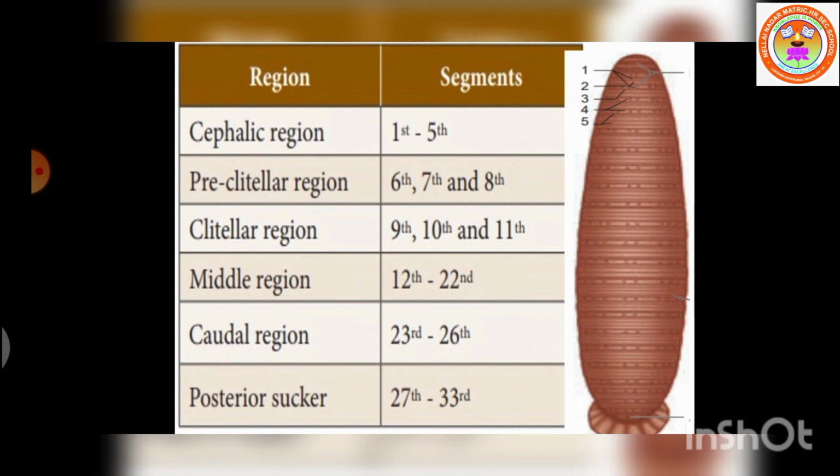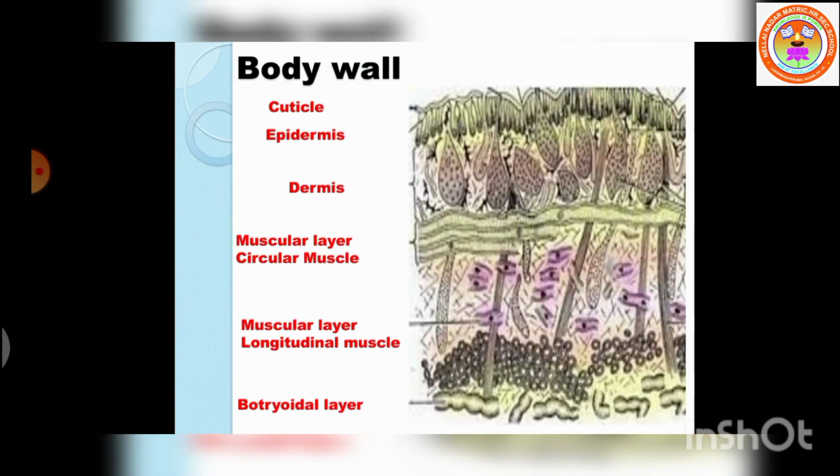Now let us see the structure of body wall of leech. The body wall of leech includes 5 layers. They are cuticle, outermost layer, epidermis, which lies below the cuticle, dermis, which lies below the epidermis, formed of connective tissues, muscular layer, formed of circular and longitudinal muscles. The last is the botryoidal tissue, which lies beneath the longitudinal muscles and fills the entire coelom around the gut.